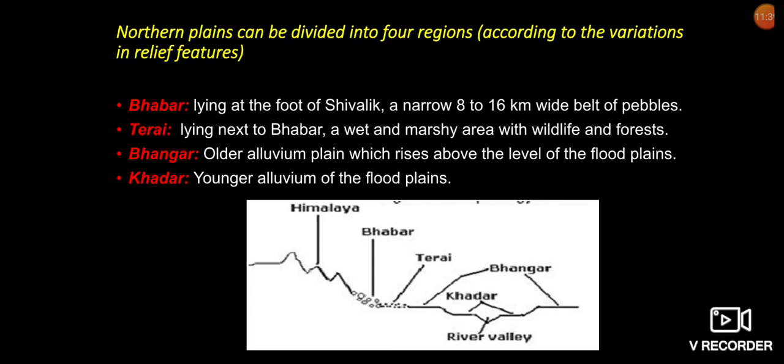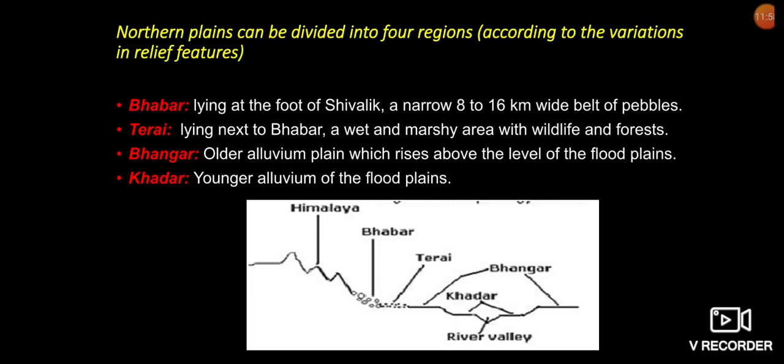This was a thickly forested region full of wildlife. The forests have been cleared to create agricultural land and to settle migrants from Pakistan after partition.